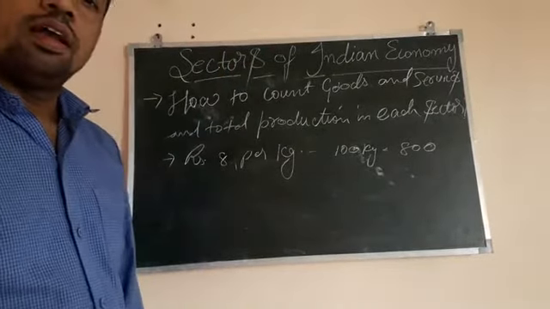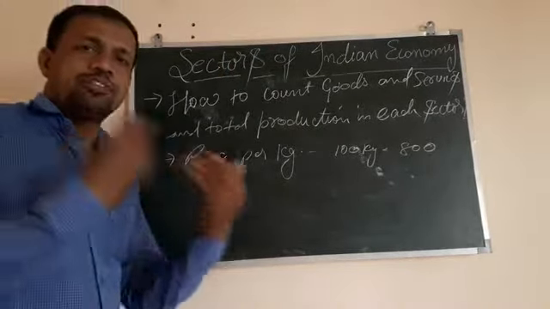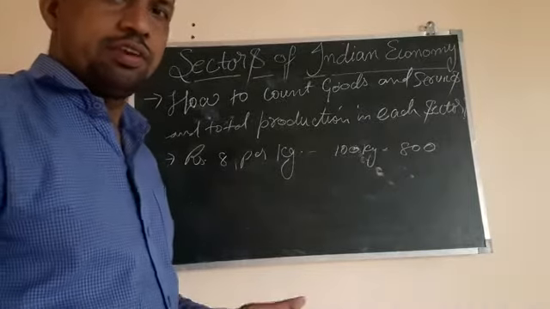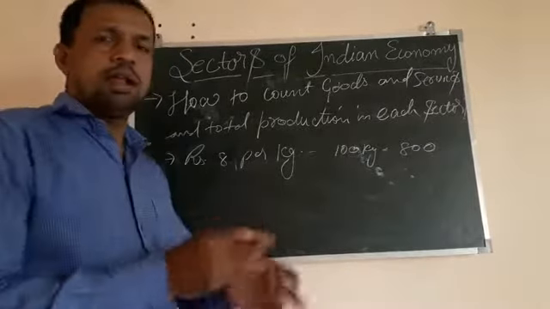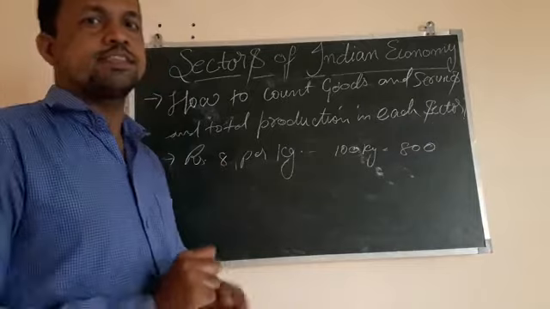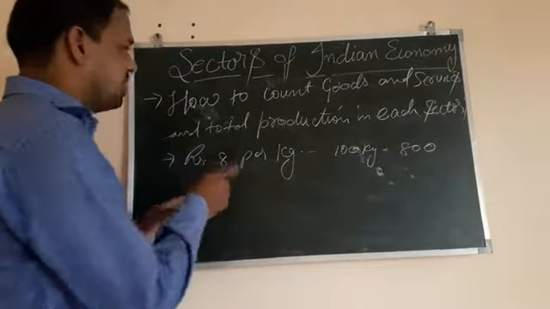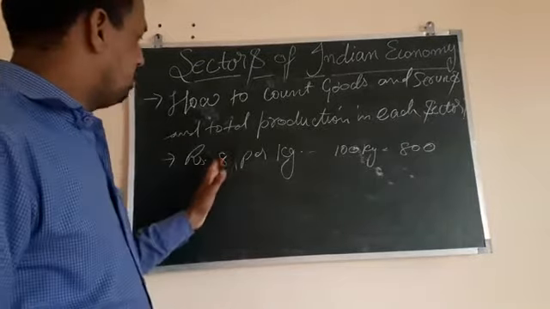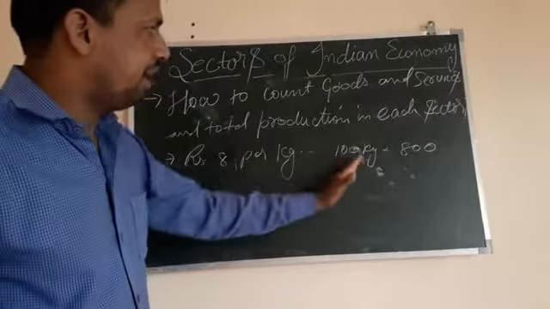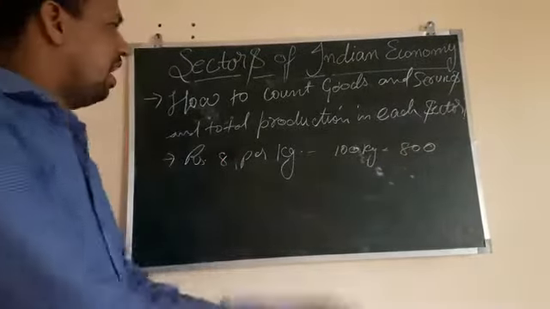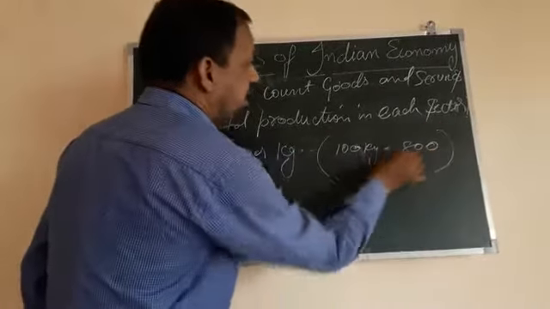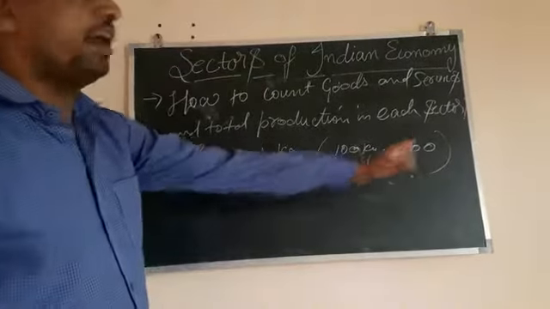Now another person, a miller, who makes wheat flour from the wheat, purchases from the farmer at 8 rupees per kg, and the total for 100 kgs will be 800.